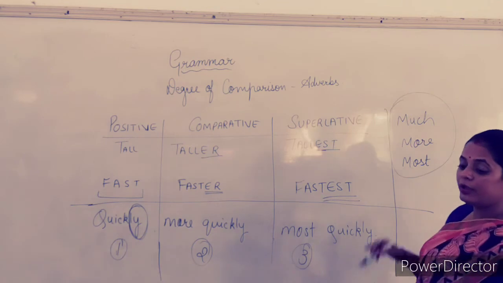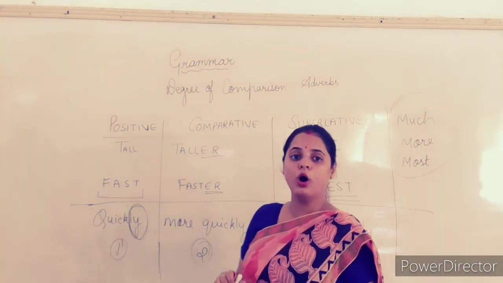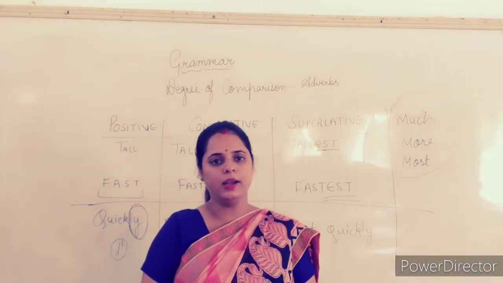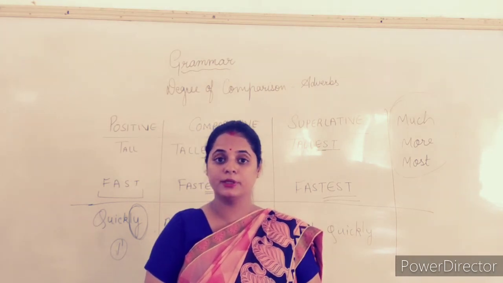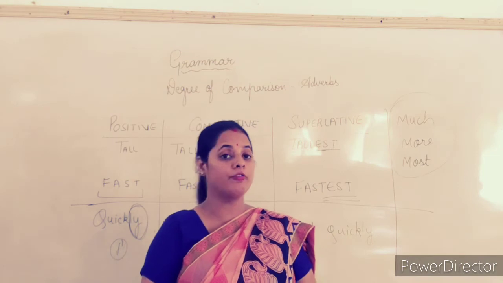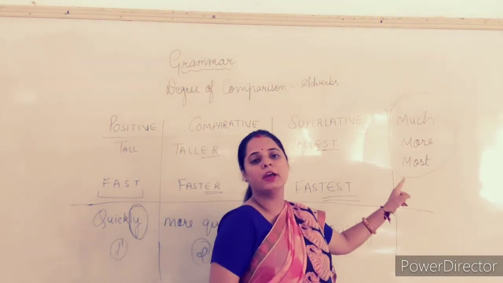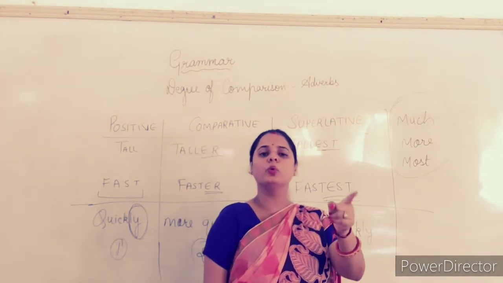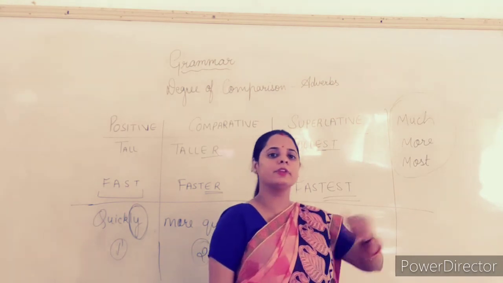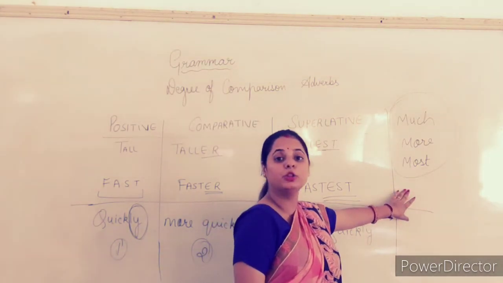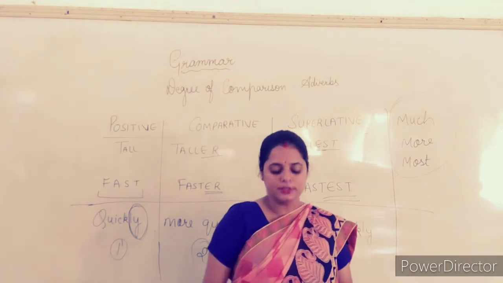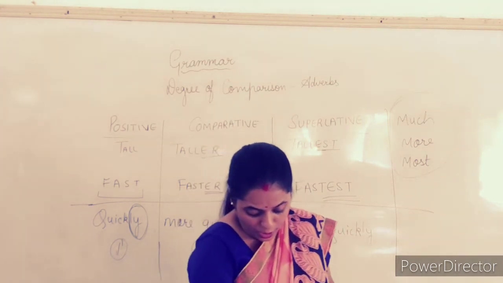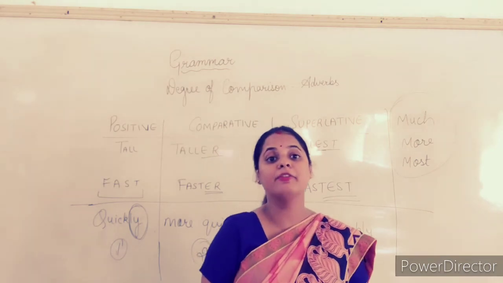These are not following any kind of rule of the degree, right? So they are irregular adverbs. The intensity of these adverbs can vary from one form to other form. Thus, we put these kinds of adverbs into the irregular category of adverbs, right? Because they are not following the proper rule which we have discussed here.